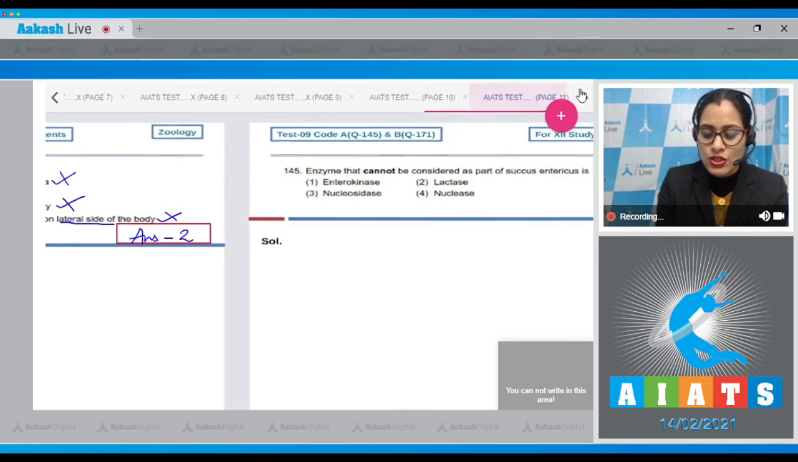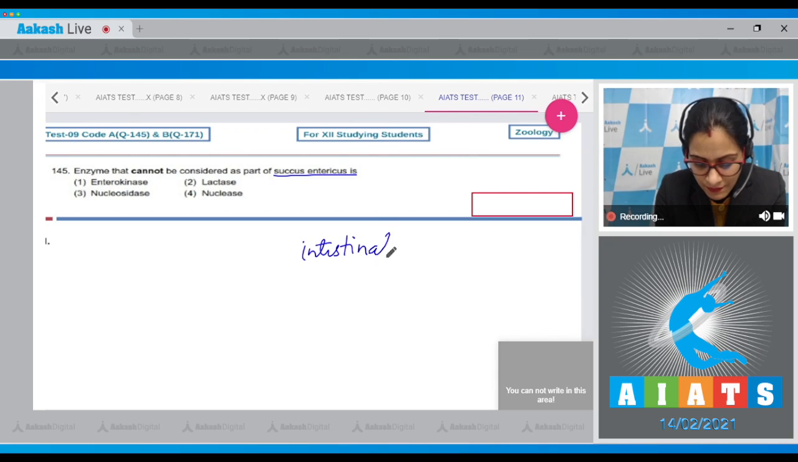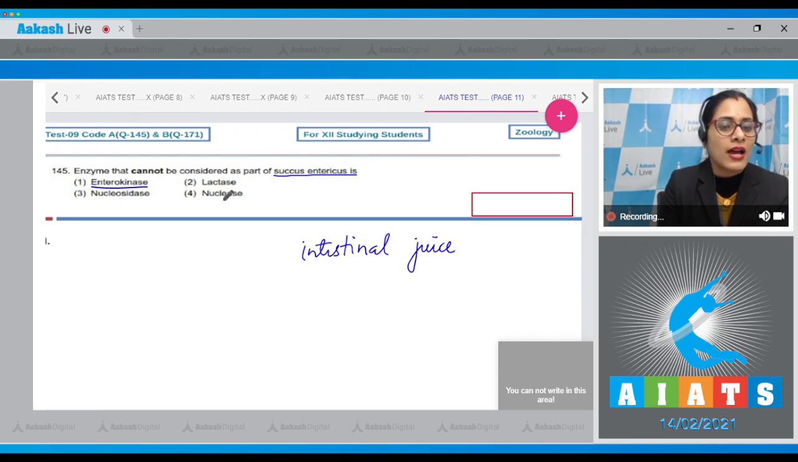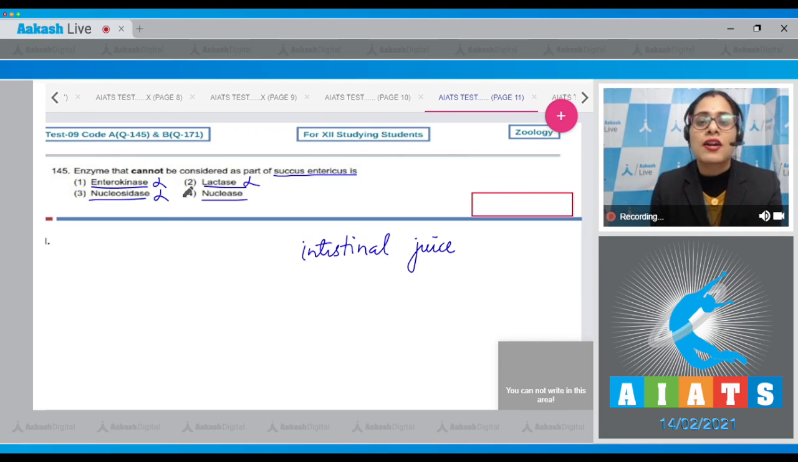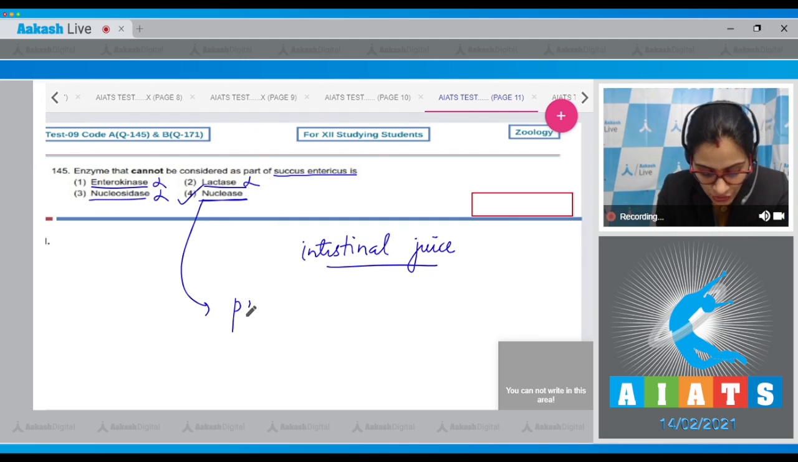Let's move on to the next question, which is question number 145. Enzyme that cannot be considered as part of succus entericus is succus entericus or intestinal juice. The options given are enterokinase, lactase, nucleosidase, and nuclease. As enterokinase, lactase, and nucleosidase are part of succus entericus or intestinal juice, they cannot be the correct answer. And the correct answer to this question is option number 4, nuclease, because it is a part of pancreatic juice.